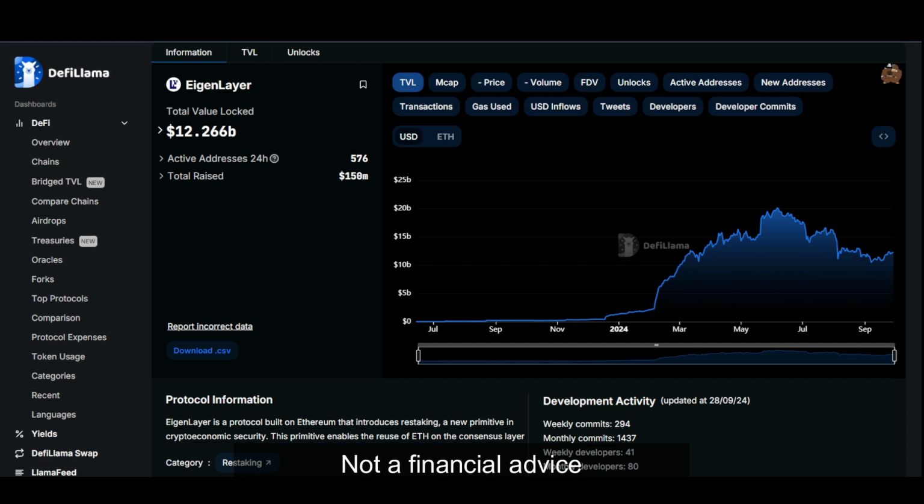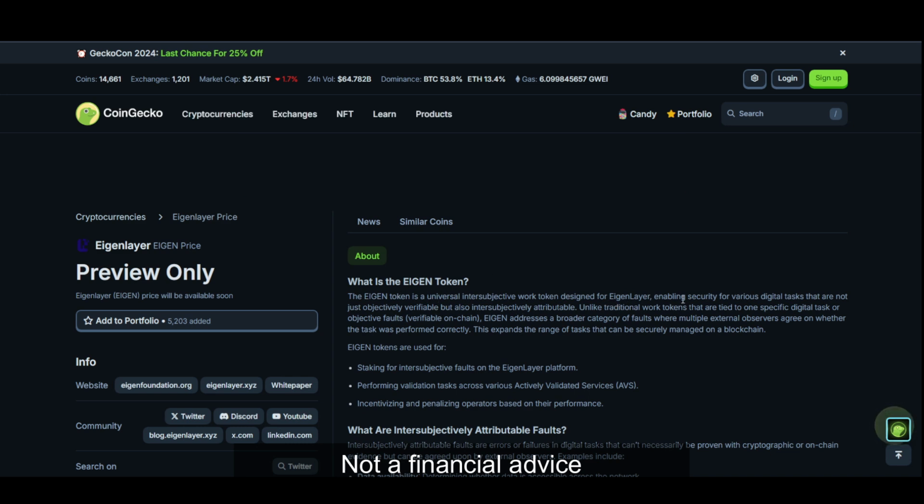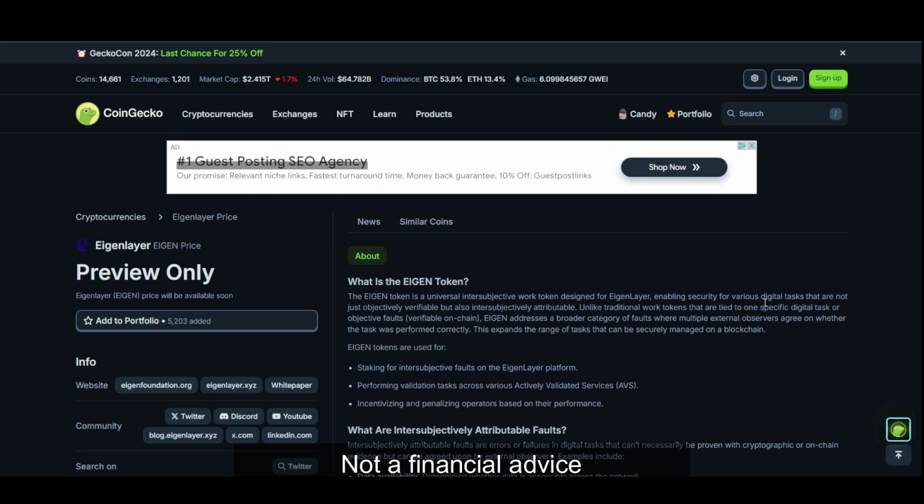So if we look at what the Eigen token is, basically it is a universal intersubjective work token designed for Eigenlayer, enabling security for various digital tasks that are not just objectively verifiable but also intersubjectively attributable. Unlike traditional work tokens that are tied to one specific digital task, this coin is a bit different.